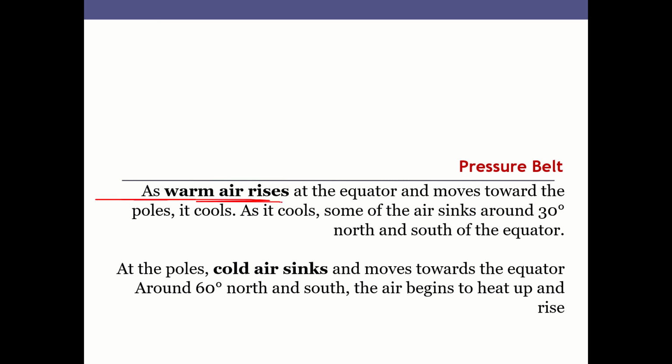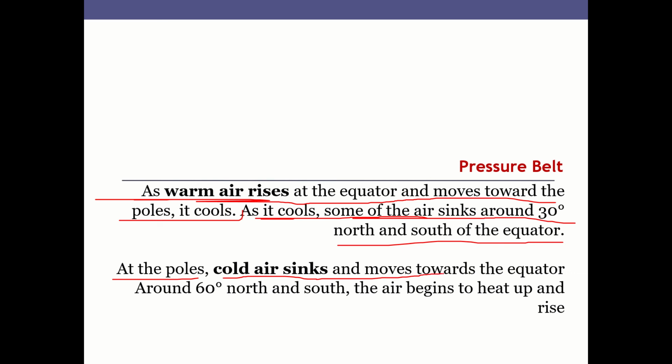As warm air rises at the equator and moves towards the pole, it cools. As it cools, some of the air sinks around 30-degree north and 30-degree south of the equator.